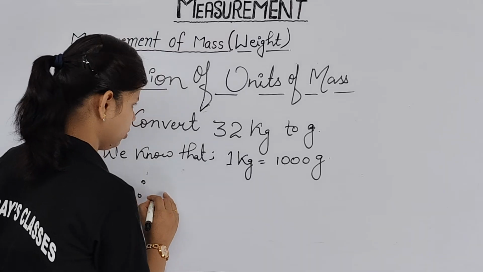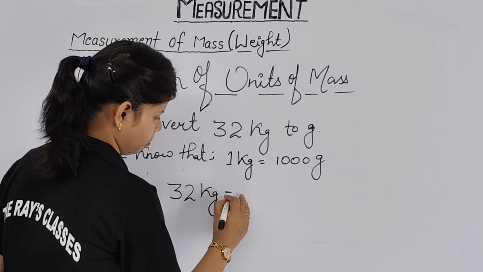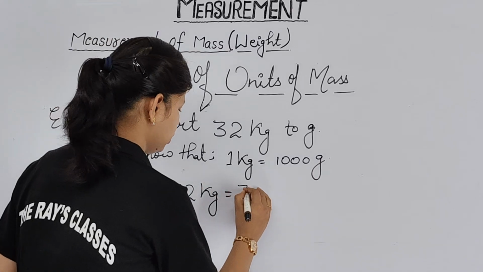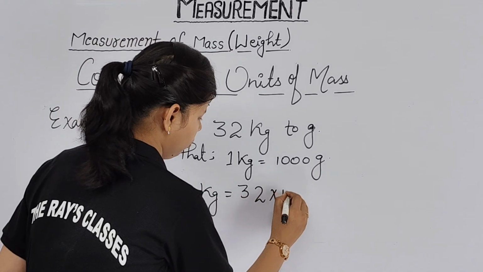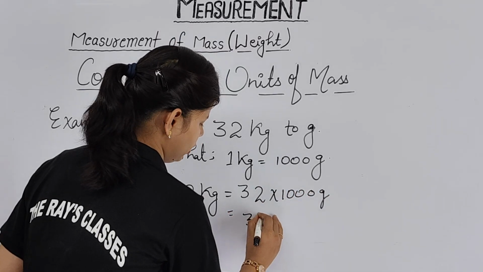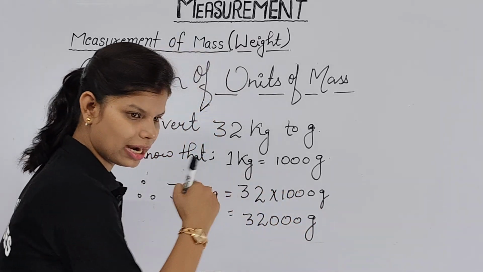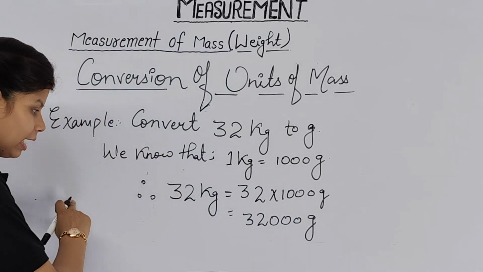Therefore, 32 kg equals 32 multiplied by 1000 gram. So your answer will be 32,000 gram.